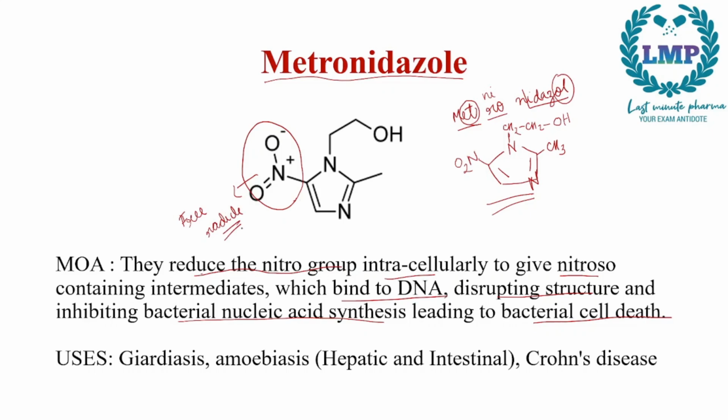Now, these free radicals will go and attach to the DNA. If they bind to the DNA, they will disrupt the helical structure of the DNA, and it inhibits bacterial nucleic acid synthesis. So if you inhibit the DNA, there would be no production of nucleic acid. Since there is no production of nucleic acid, this leads to the death of the bacteria.